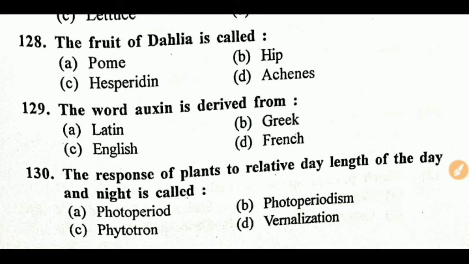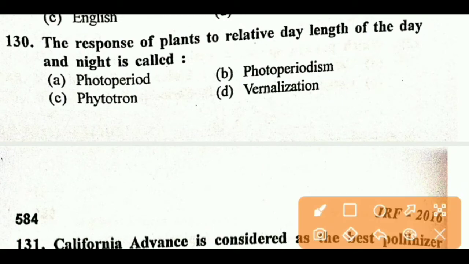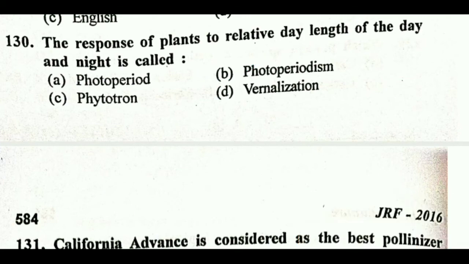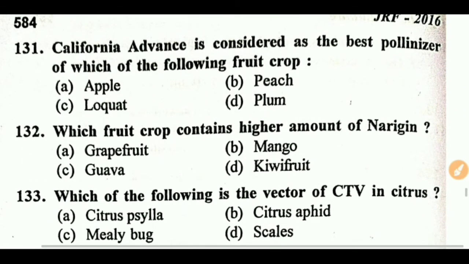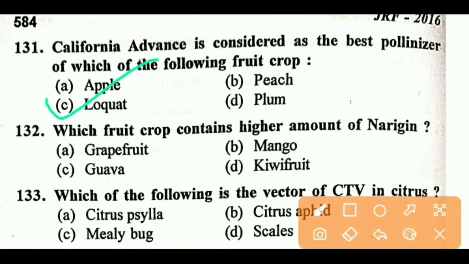Next question, the response of plant to relative length of the day and night is called as. Right answer is B, photoperiodism. California Advance is considered as the best pollinator of which of the following fruit crops? Right answer is C, loquat.